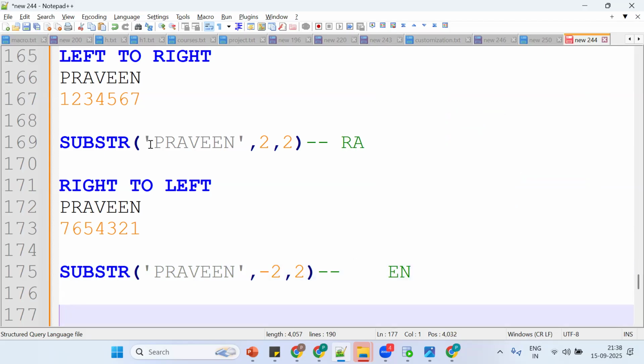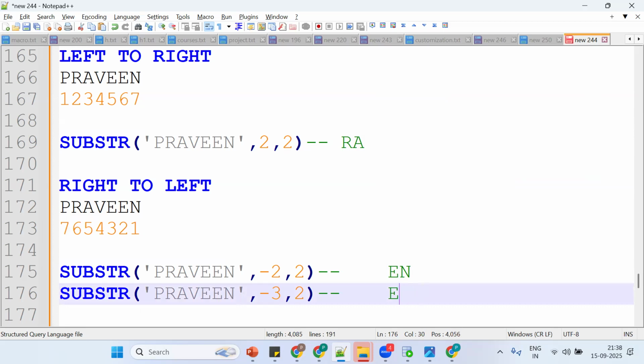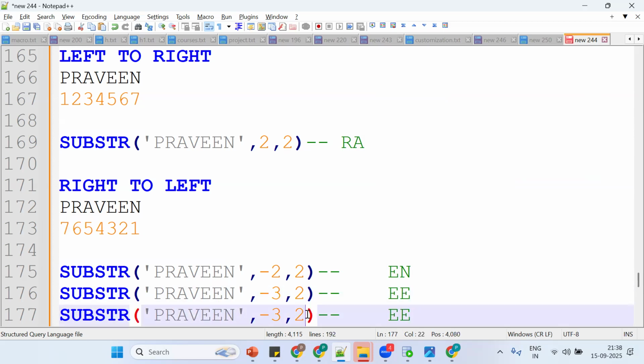See, one more time. If I put a positive value, it goes left to right. If I put a negative value, -1, -2, what's the exact output we will get? Same thing, Control D. -3, 2. Can anybody tell what -3, 2 is? -1, -2, -3. From here, 2 characters. What is the exact output? That is E. Same thing, -3, 1. What is the exact output? -1, -2, -3. From here, we'll extract E only.